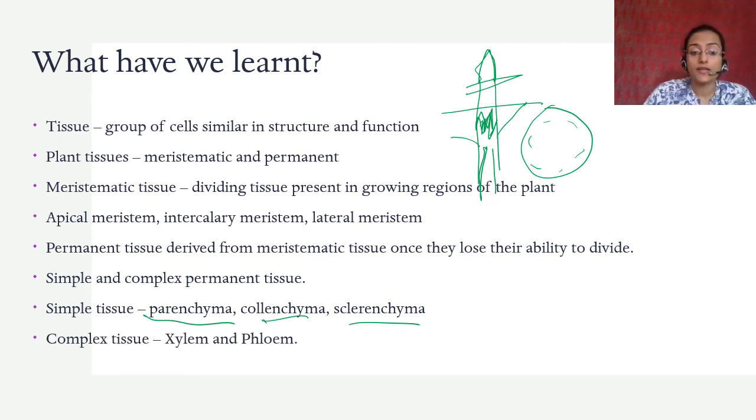Complex tissue, xylem and phloem, made up of different kinds of cells. Xylem is made up of 4 different types of cells. Okay, phloem is made up of 5 different types of cells. The tracheates, vessels, xylem parenchyma, and xylem fibers. Phloem is made up of sieve tubes, sieve cells, and parenchyma, and companion cells. That is the phloem. Okay, so this is for part 1.